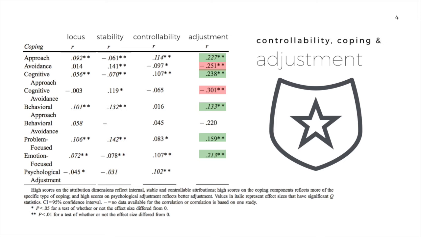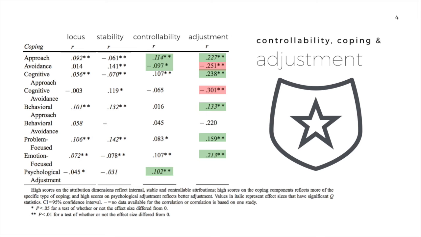The picture for controllability is more straightforward. If you feel like you're in control of the causes of your health condition, it seems like that leads to higher psychological adjustment. And this is the strongest of the three effect sizes. Beliefs about controllability lead to more approach-based coping. You're more likely to do something to try to help manage your health condition. It also leads to less avoidance-based coping. You're less likely to try and run away from the problem and not think about it.